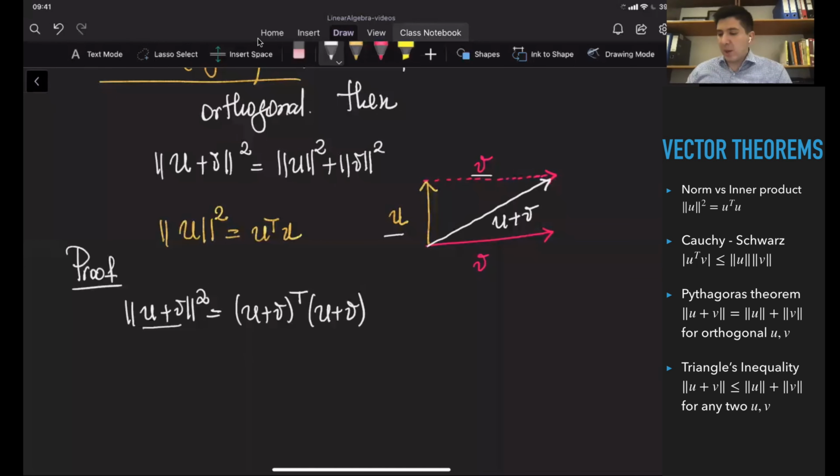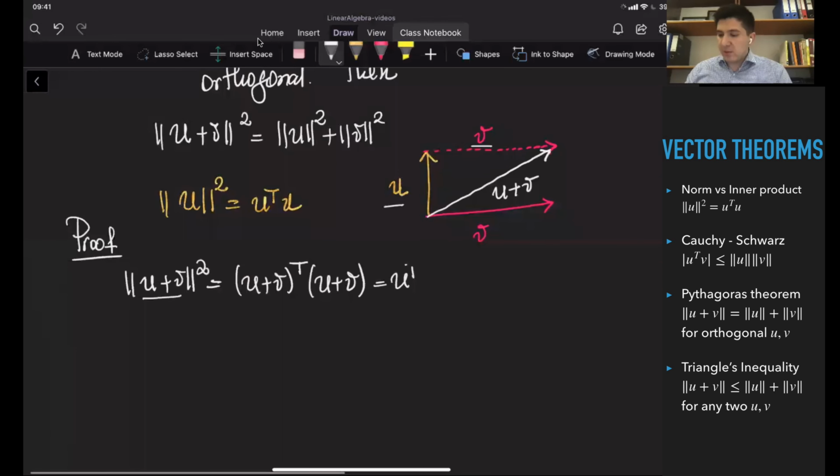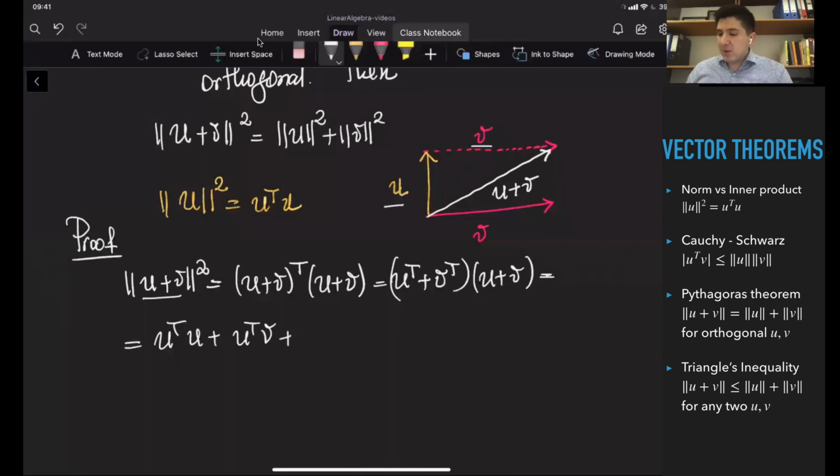I'm just going to open up all the brackets. It is going to be u plus v, transposed, times u plus v. Then I can open up the brackets. It is going to be u transpose u plus u transpose v plus v transpose u plus v transpose v.